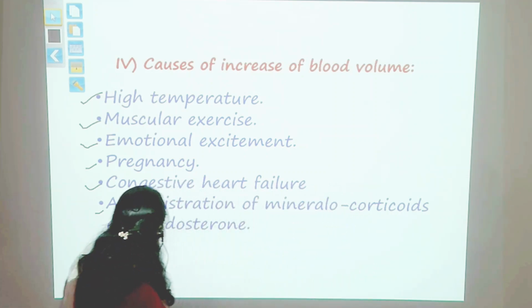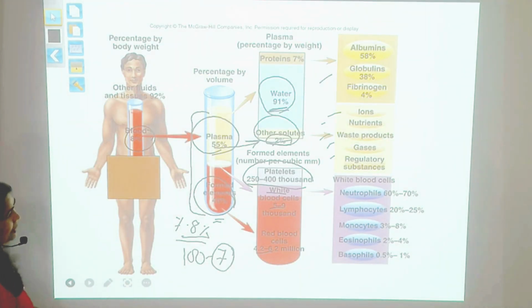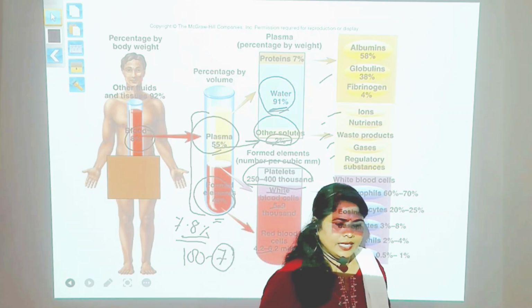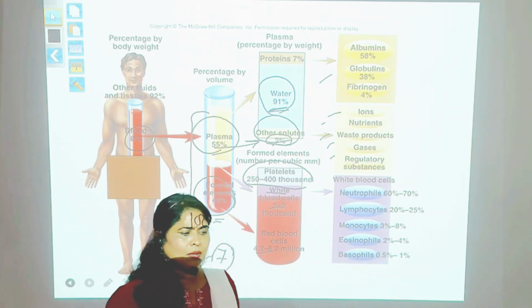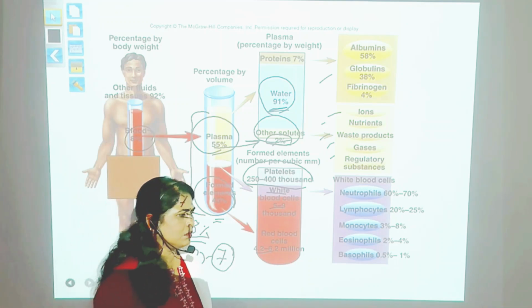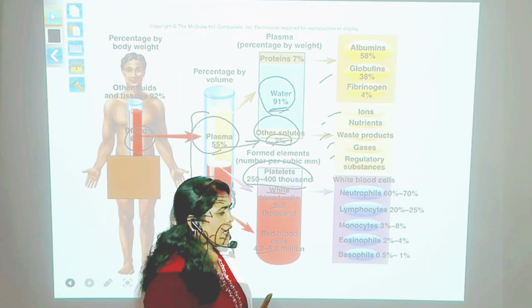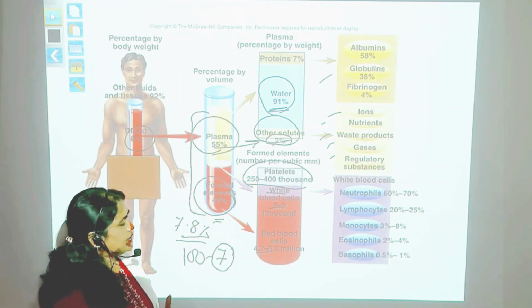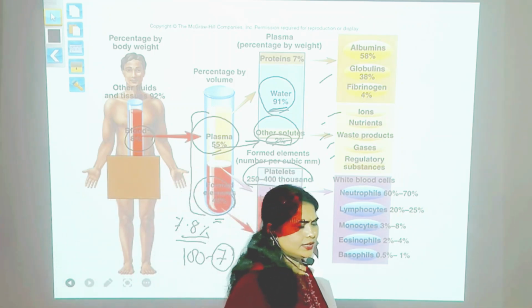So in today's lecture we have talked about the blood volume, the total blood volume of an adult. Total blood volume of adult condition is nothing but the whole blood which is present in the body. It may be about 4.5 to 5 liters of blood, and this whole blood is flowing into your arteries and veins, and then it is also there as a reservoir in the spleen. So I hope you understood the concept. Thank you.